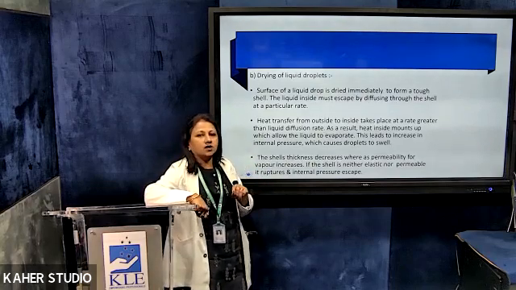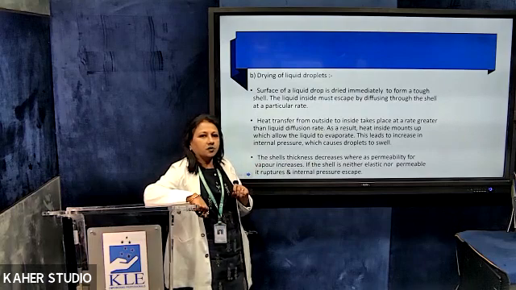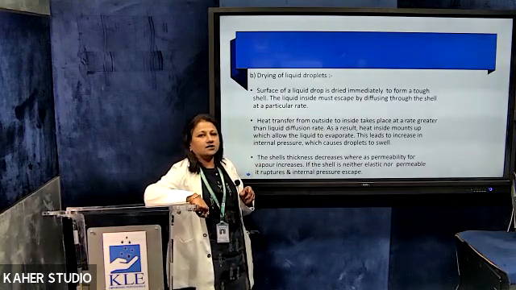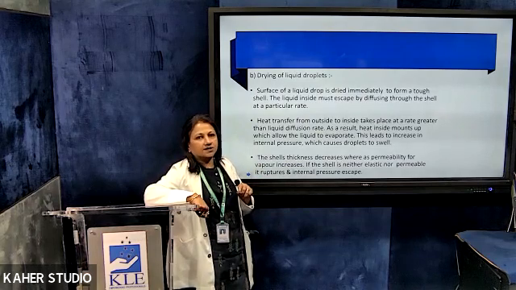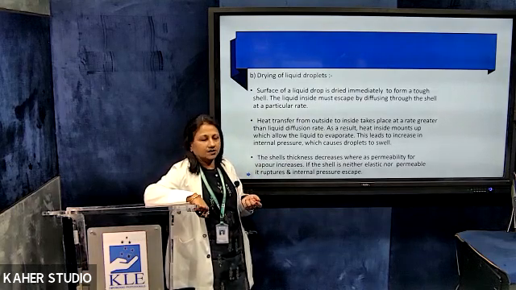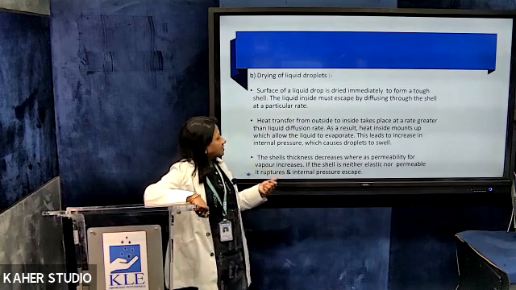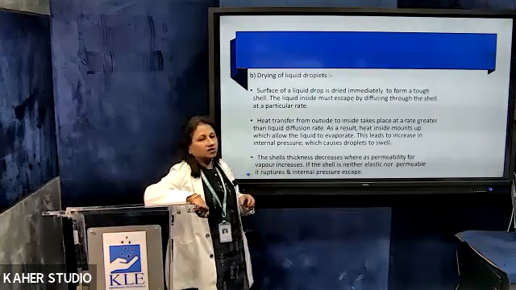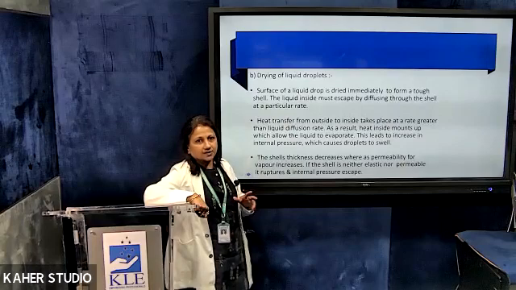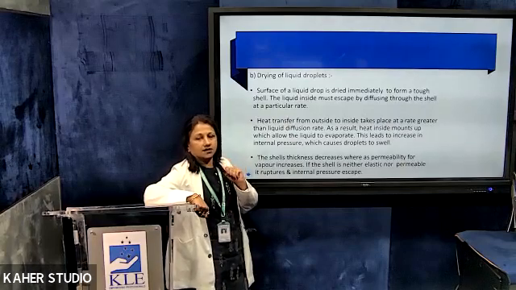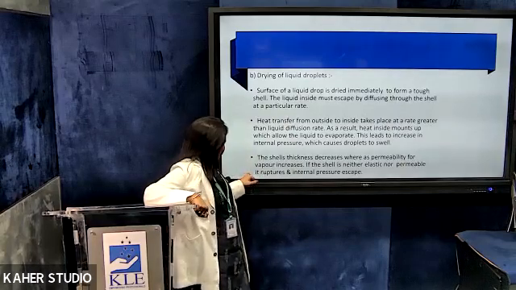This leads to an increase in the internal pressure, which causes the droplets to swell. Then the shell thickens and the permeability for the vapor decreases, and therefore if the shell is neither elastic nor permeable, it ruptures and the internal pressure escapes, and the entire particle is then going to be dried from within.